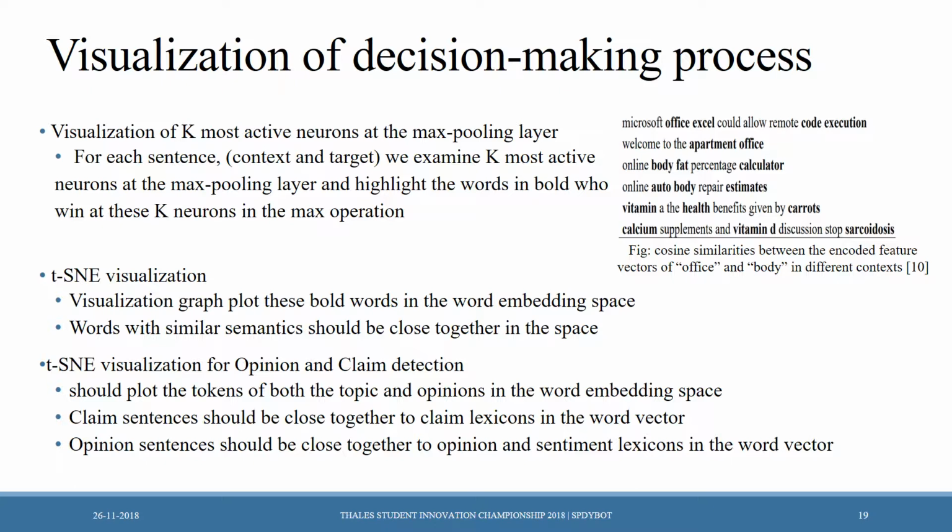t-SNE visualization, which is t-distributed stochastic neighbor embedding. The visualization graph plots these bold words in the word embedding space. Words with similar semantics should be close together in the space. t-SNE visualization for opinion and claim detection should plot the tokens of both the topic and opinions in the word embedding space. Claim sentences should be close to claim lexicons in the word vector space. Opinion sentences should be close to opinion and sentiment lexicons in the word vector space.